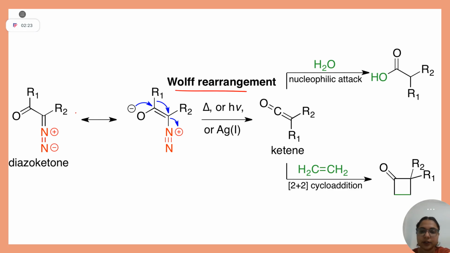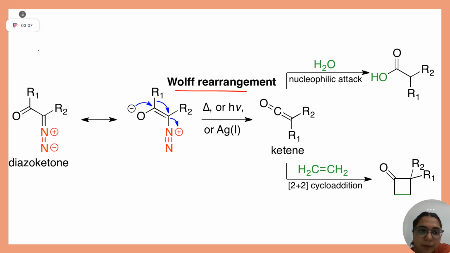Let's have a recap of this reaction. Then we will solve one question based on this. So what happens, students? In heat or hν, the N2 molecule will be liberated, right? This is your diazoketone, and this is its resonating structure. The oxygen's negative charge will come back and put a negative charge onto the carbon attached to R2. When N2 leaves, it leaves as a neutral molecule, so the carbon has a negative charge and is left positive here, yes or no? Yes, ma'am.